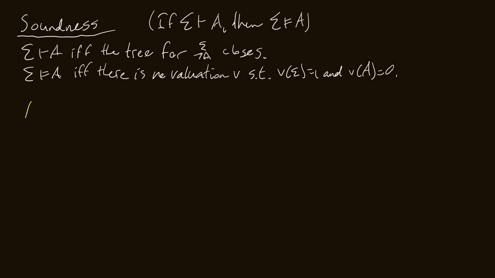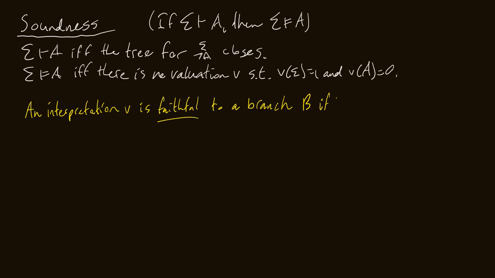So we're going to talk about what it means for an interpretation V to be faithful to a branch. So what we're going to say is an interpretation V is faithful. This is our keyword that we're defining. We've never talked about this before. An interpretation V is faithful to some branch, call it B, if and only if. That's what IFF means.